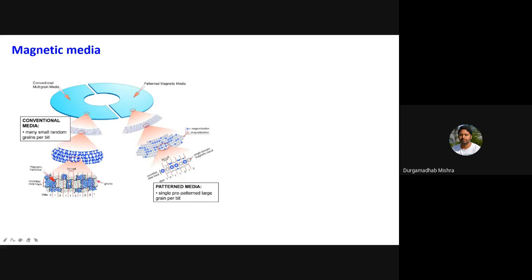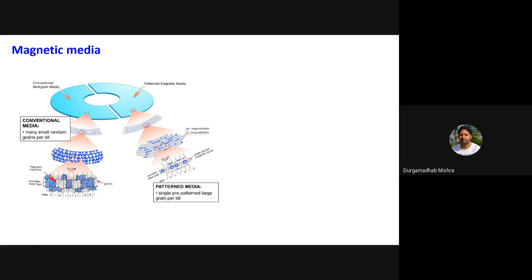If you look at one single track, each bit can consist of several domains. It is not that one domain means one bit, but several domains make one single bit. But to increase density, what you want is to make one domain one bit.